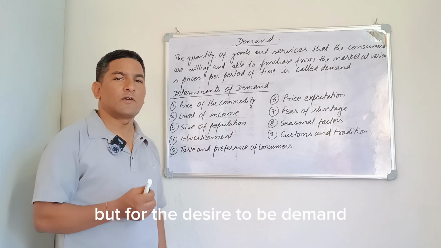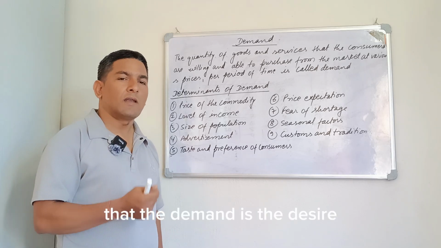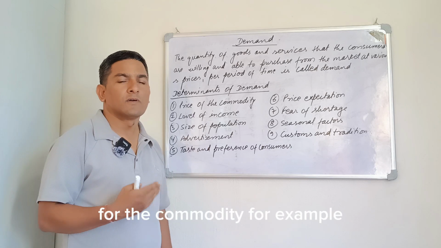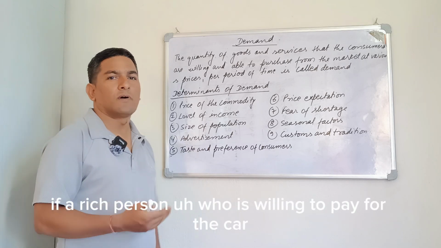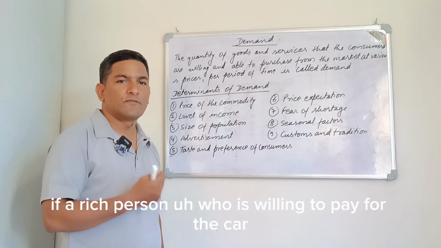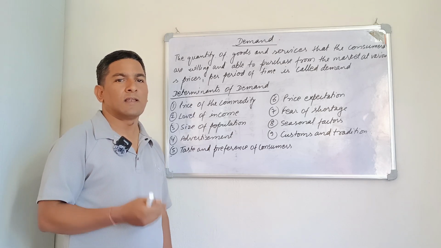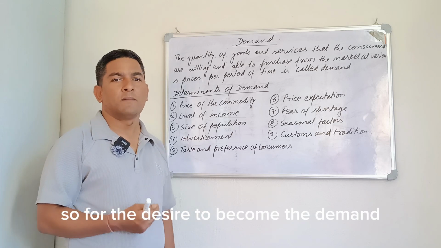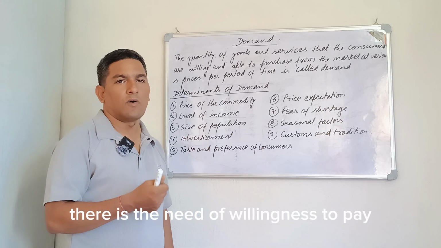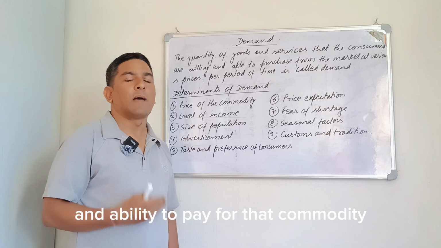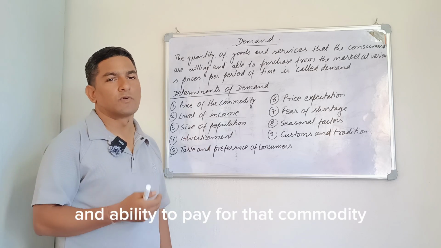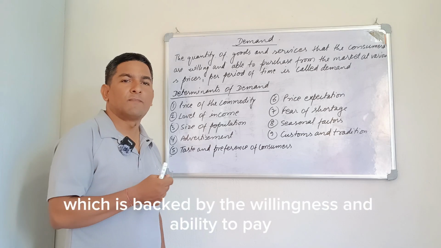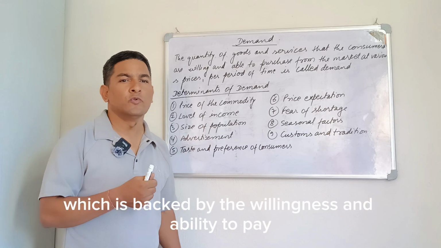But for the desire to be demand, demand is the desire which is backed by the willingness and ability to pay for the commodity. For example, if a rich person is willing to pay for the car, then that becomes demand. So, for desire to become demand, there is a need of willingness to pay and ability to pay for that commodity. So, demand is that desire which is backed by the willingness and ability to pay.